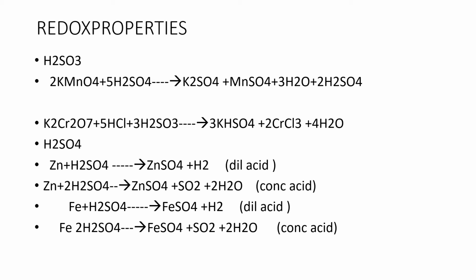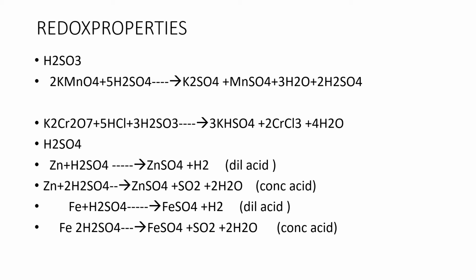Sulfite ion changing to sulfate ion. In sulfite ion, the oxidation state of sulfur is +4, which changes to +6 in sulfate ion, where sulfurous acid undergoes oxidation and acts as a reducing agent.